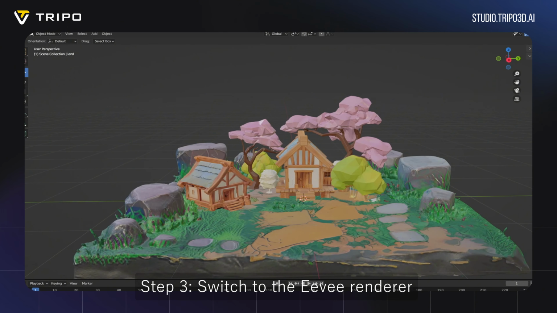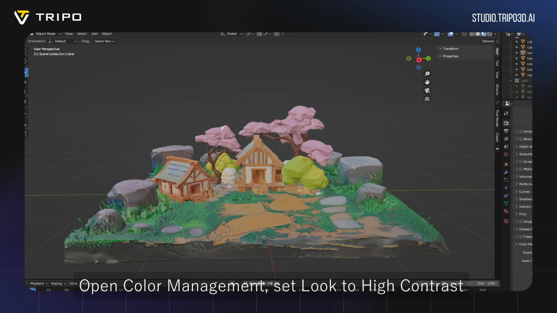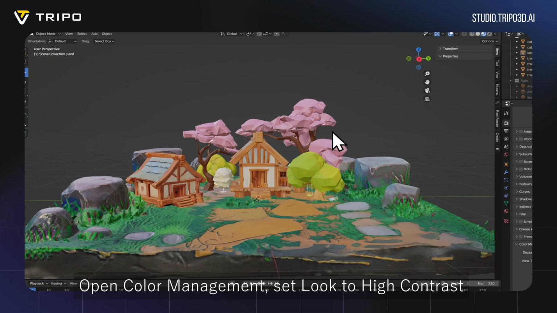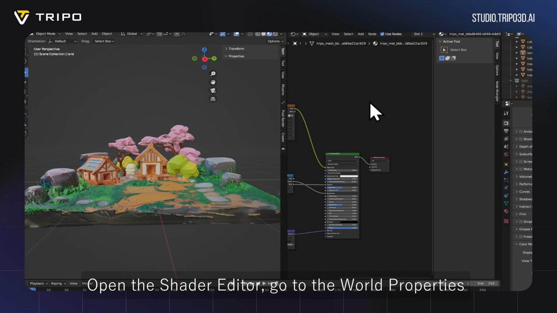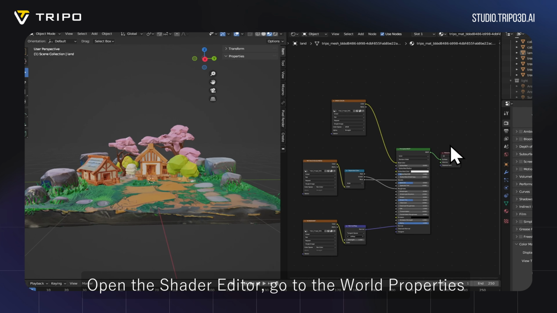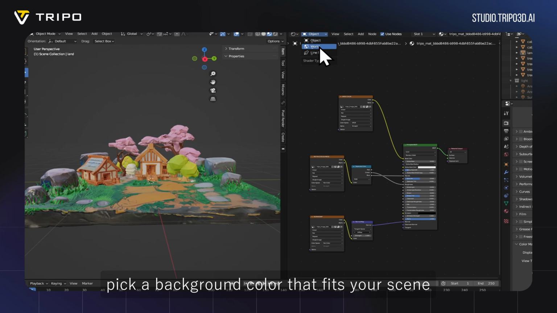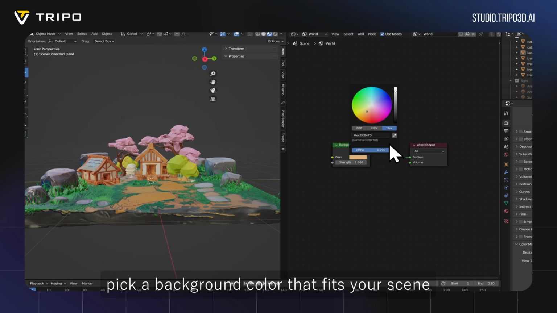Step 3. Switch to the Eevee renderer. Open Color Management. Set Look to High Contrast. Open the shader editor. Go to the World Properties. Pick a background color that fits your scene.